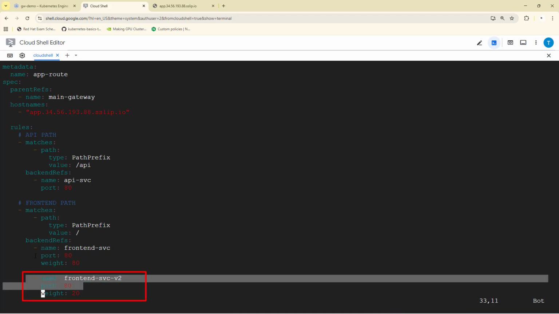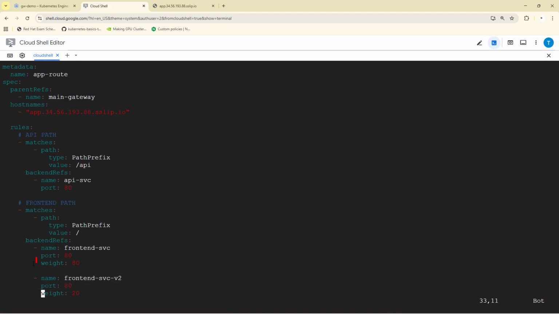But here, if you notice, I have added one more field, that is weight. This is percentage-based routing. In the weight we are giving 80 here, and for service version 2 we are giving 20 percent. So over time, traffic is statistically split between the applications. As of now, I am giving 80% to the front-end application, that is version 1, and 20% to service 2, that is the version 2 application.